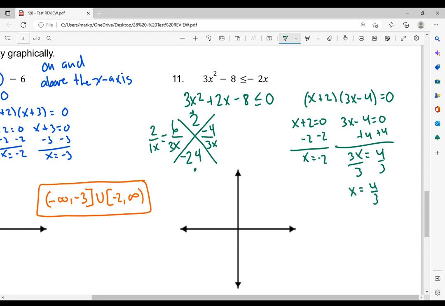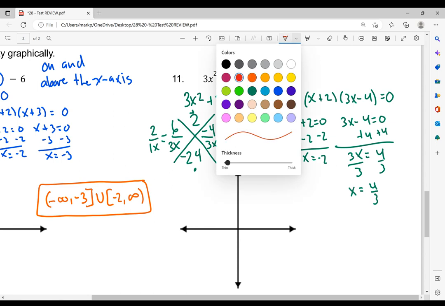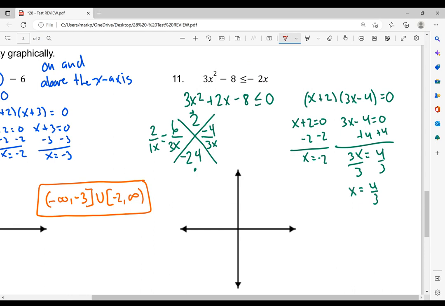Now, back to my original equation. So when I'm looking at this here, first thing I want to look at, inequality sign is an equal bar, right? So it should be a closed dot again. So over here, let's see, we have a dot at negative 2. So I'm going to put a closed dot here at negative 2. And then I have a closed dot at 4/3. So let's say that's roughly around right there.